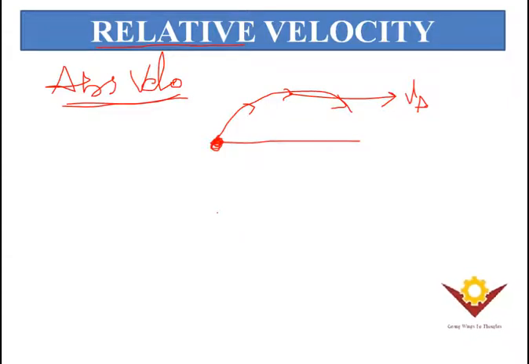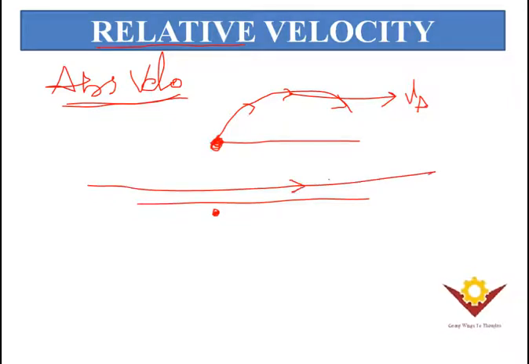You are standing on a platform, and now the train is moving with a certain velocity, and that velocity is absolute velocity. Why? Because your position is fixed here. Okay, and that is about your absolute velocity.